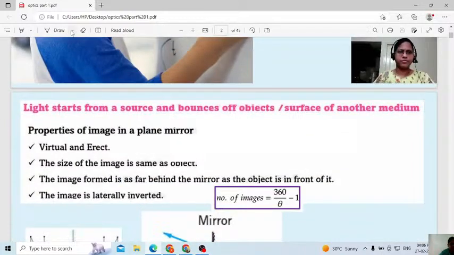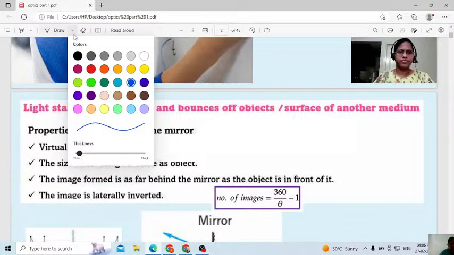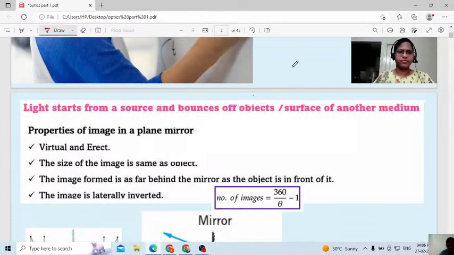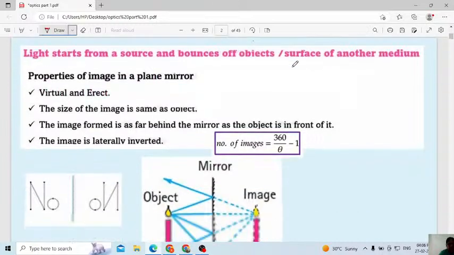Light starts from a source and bounces off an object, the surface of another medium.